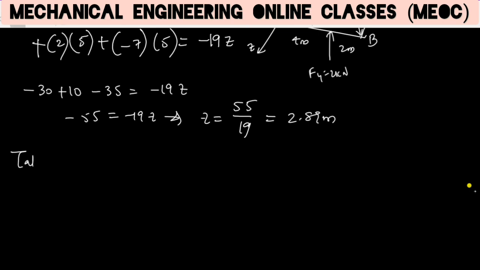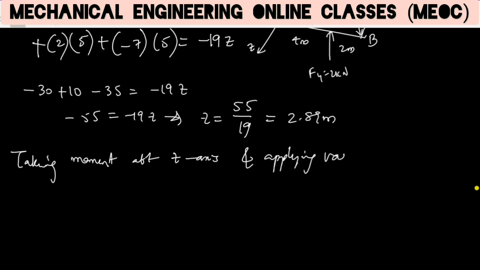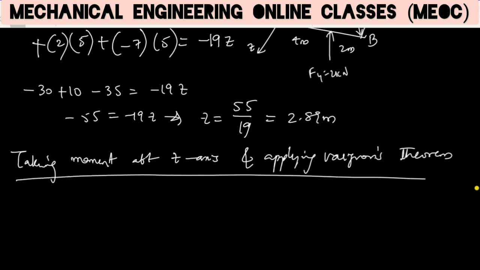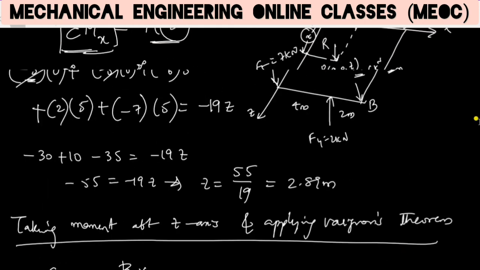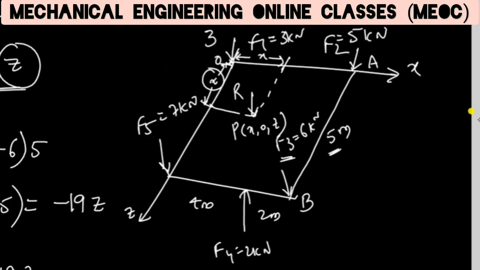So taking moments of all the forces about the z axis and applying Varignon's theorem, we have sigma Mz, the sum of moments of all forces about the z axis, equal to the resultant force multiplied by the perpendicular distance of R with respect to z, which is this dimension.